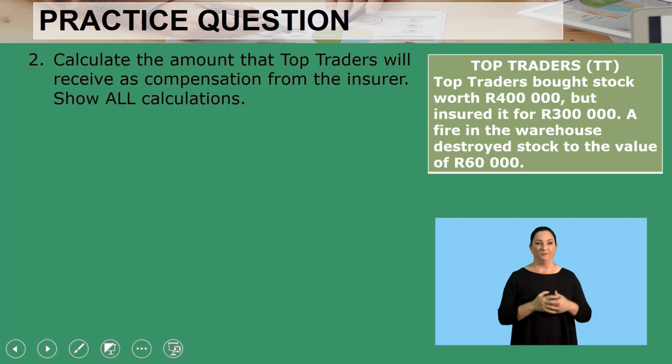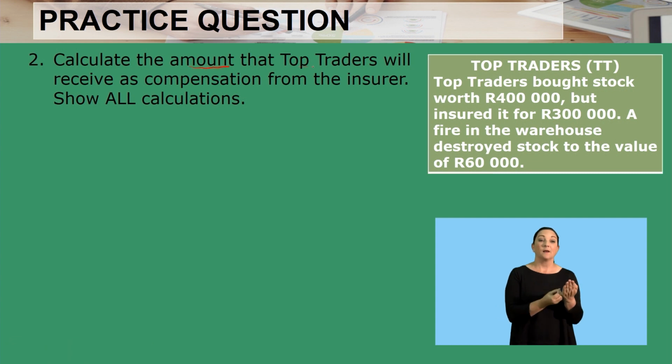Now let us look into the second question. It says, calculate the amount that Top Traders will receive as compensation from the insurer and show all your calculations. What is key here is to start with your formula.